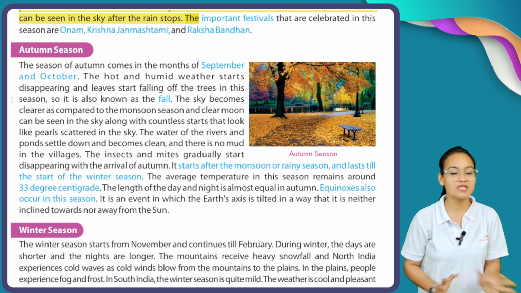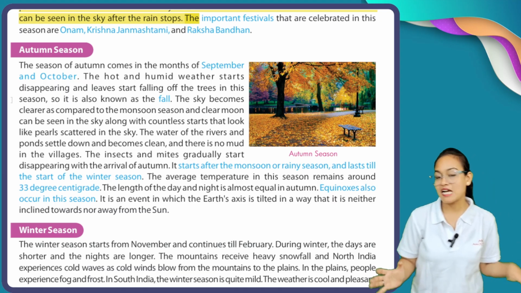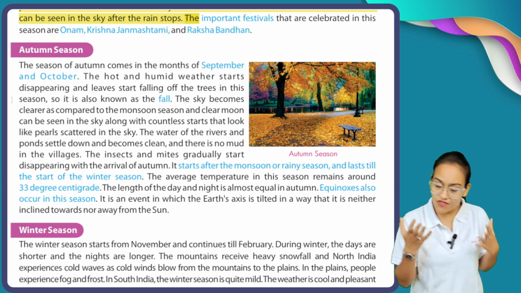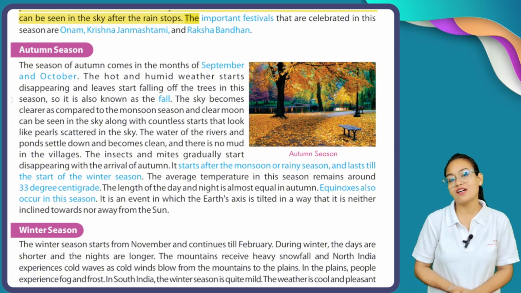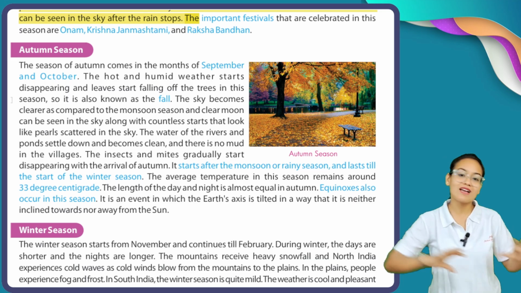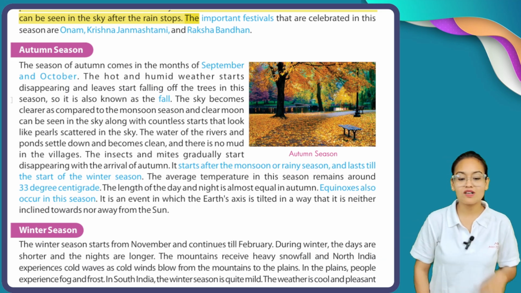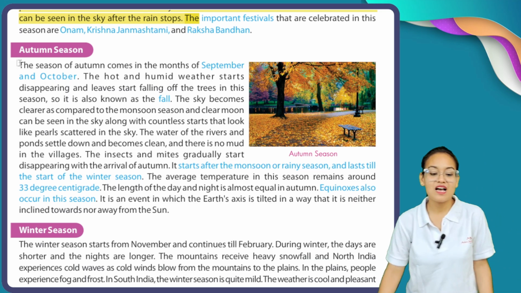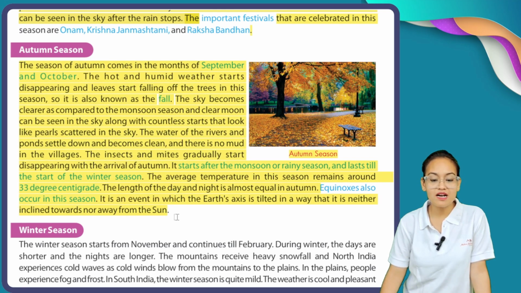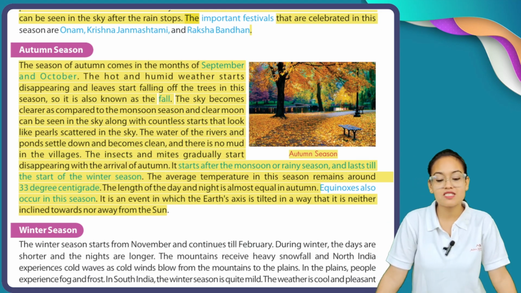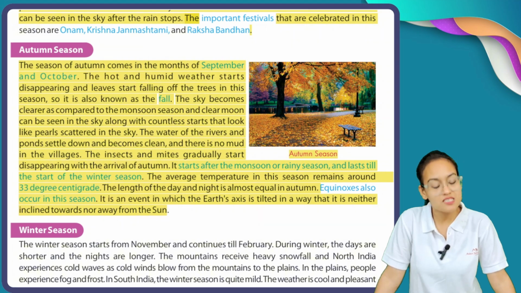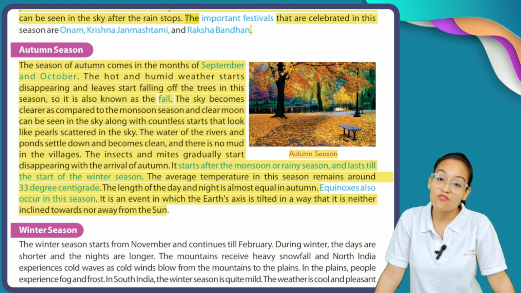After monsoon season, the weather becomes pleasant. When monsoon season goes, we people of India feel neither too hot nor too cold. So that period is called the autumn season. The season of autumn comes in the months of September and October. The hot and humid weather starts disappearing and leaves start falling off the trees in this season. So it is also known as the fall season.